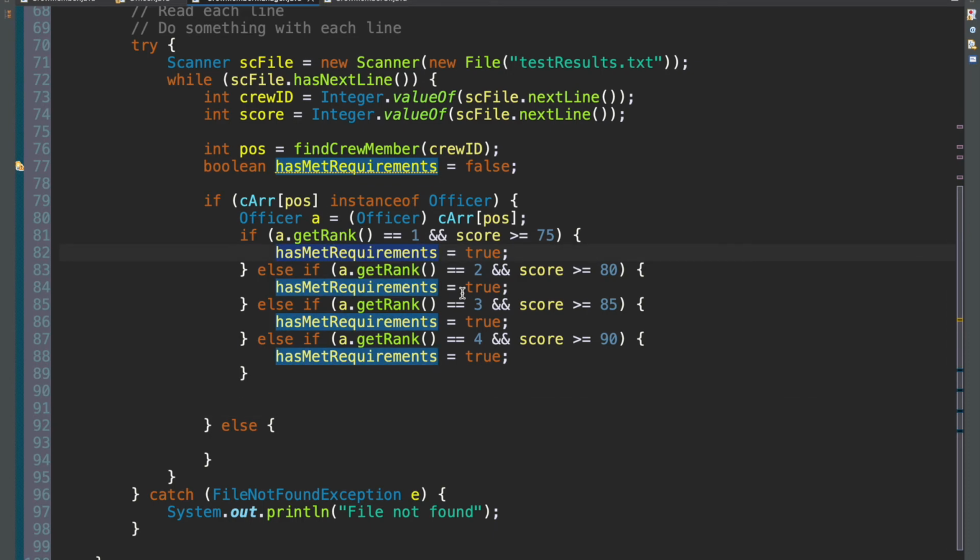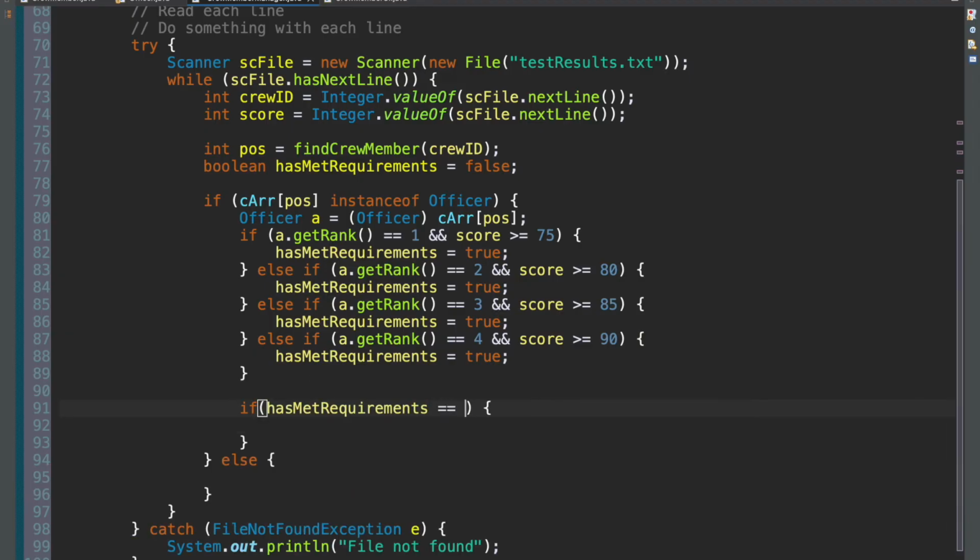So we did this already. That's why we did it, to check if they have met their requirements. So if this guy has met their requirements, if that's equal to true, then we want to promote this person, right?